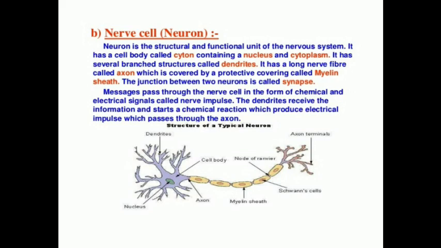The function of this cyton is that it usually accepts the nerve impulse from the dendrite and transfers it to the axon. So that is a major function.